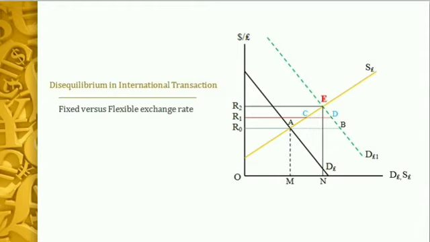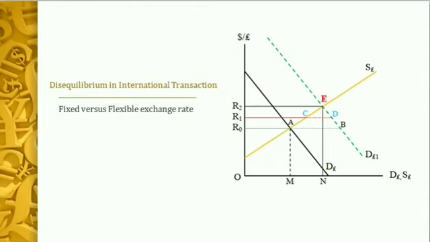Now, however, if we now come back to the flexible exchange rate regime, then we find that the price adjustment will be automatic in the balance of payment under the flexible exchange rate system. So whenever there is a deficit, the exchange rate will rise automatically, and whenever there is a surplus, then the exchange rate will fall automatically. However, this adjustment mechanism will depend on many things. It will depend on the elasticities of demand, supply, and most importantly,